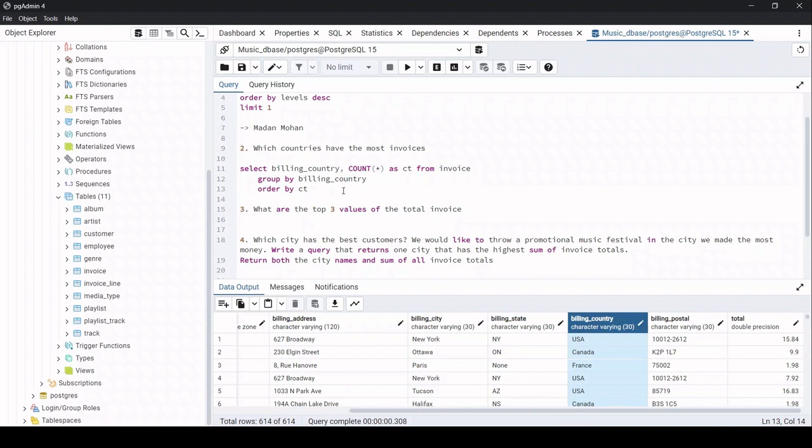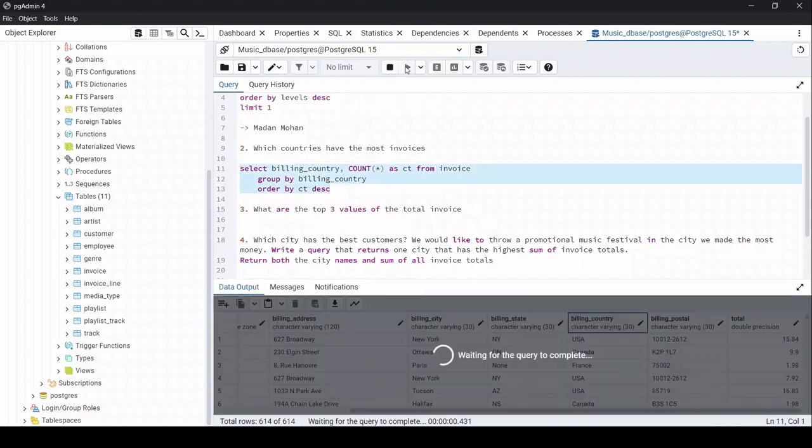One thing you need to remember, guys, if you do not mention anything like ascending or descending, by default order by will take it in ascending format. Since here I need the most invoices, the top count, I'll put descending. Now let me select this and run.